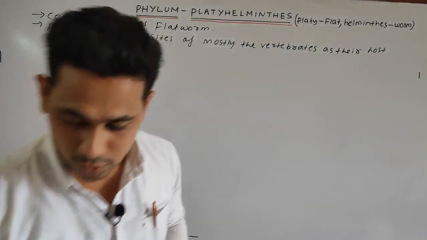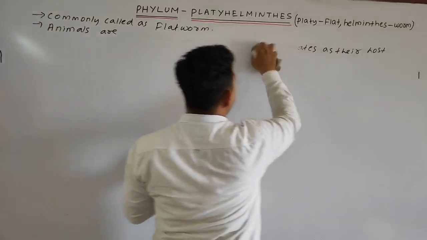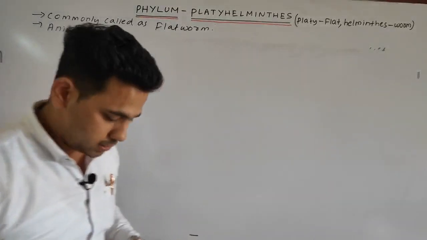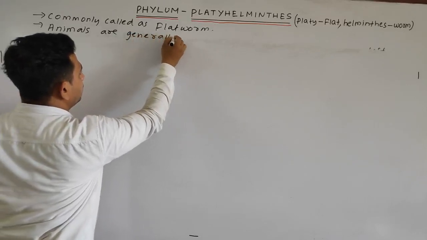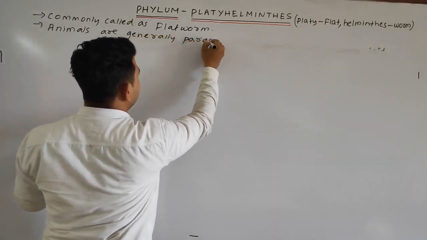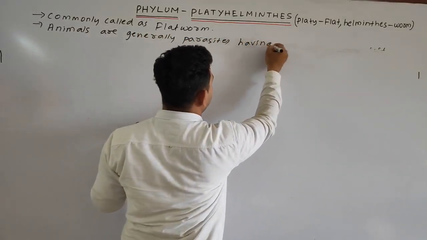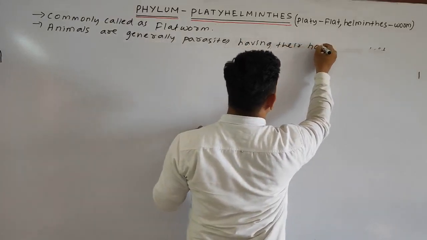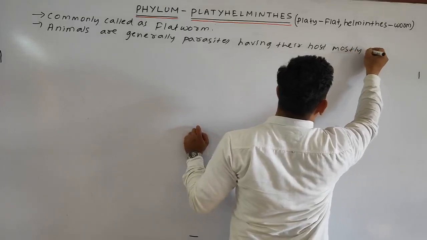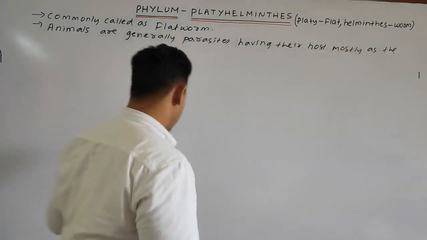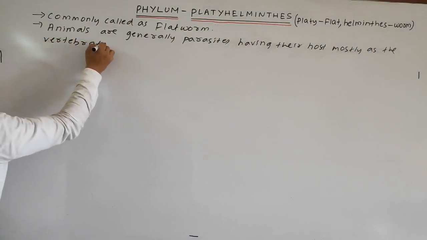We can write it in another way: animals are generally parasites having their host mostly as vertebrates.